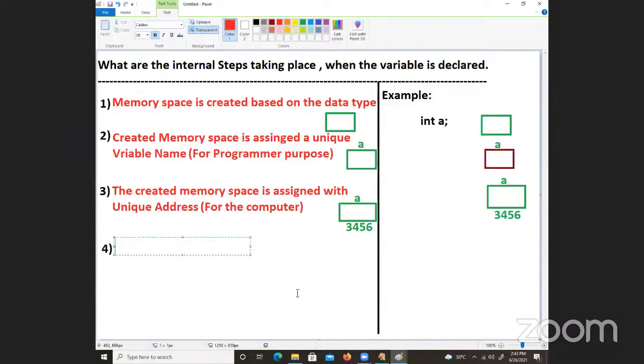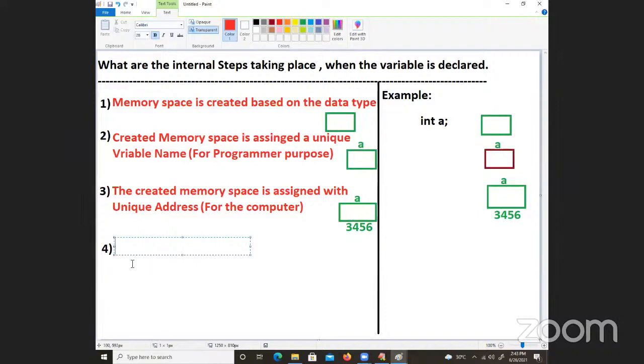That means in the memory space, some value will be present, which is called a garbage value. That is what I want to tell you: garbage value. So in C programming, we are dealing with the garbage value. In Java programming, we deal with the default value. In Python, every value must be there directly. Without the value, we cannot place anything.